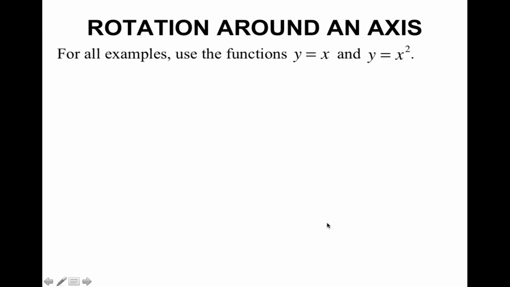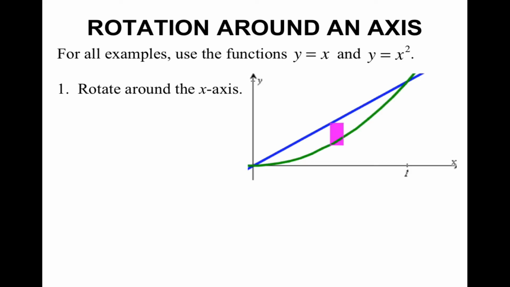So, rotation around an axis. For all of these examples, we're going to use the same two functions, y equals x and y equals x squared. Our first example is that we're going to rotate around the x-axis. Visually, the blue curve is y equals x, and the green curve is y equals x squared. Since we're rotating around the x-axis, we're going to go in terms of x. Before we can set up our integral, we need to find the outer radius and the inner radius.